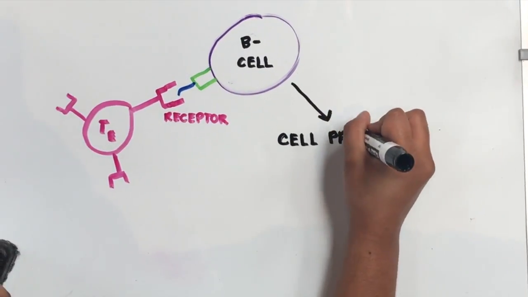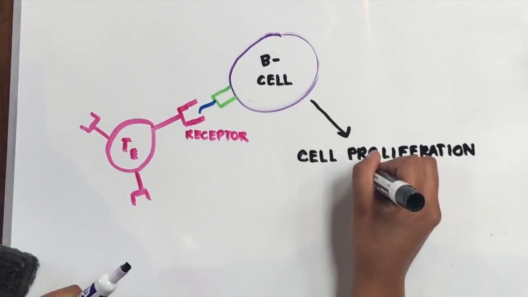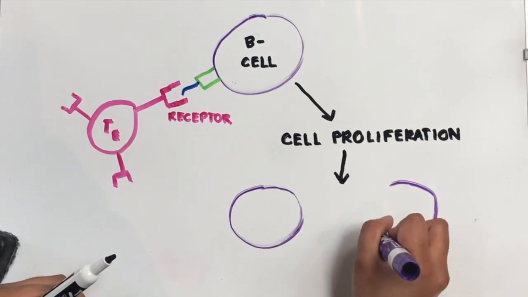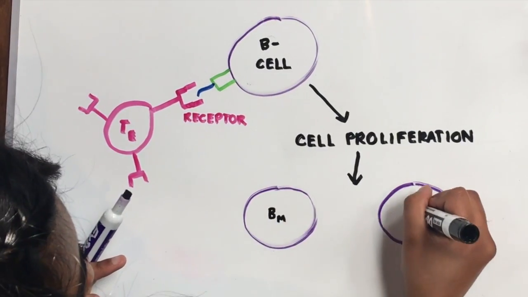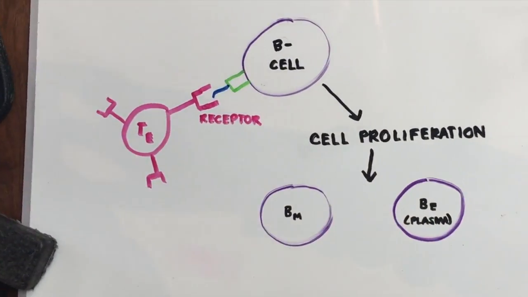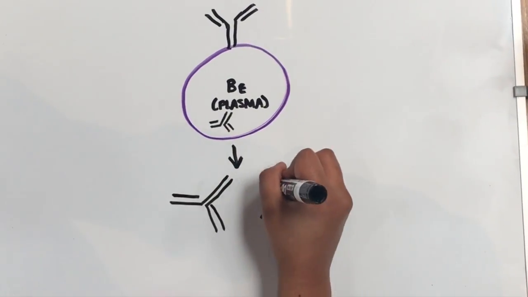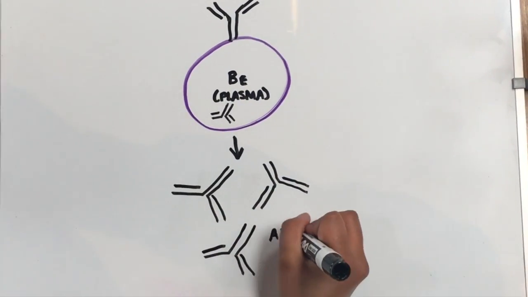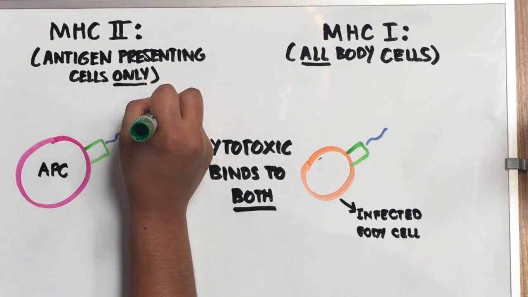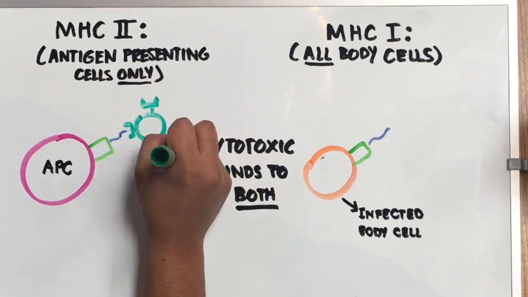Once the effector helper T cell has bound to the B cell, the B cell will also begin proliferating into memory B cells and effector or plasma B cells. The effector B cells will begin producing antibodies against a specific spirochete infection, Borrelia burgdorferi. Although this seems like a good thing, here's the catch.